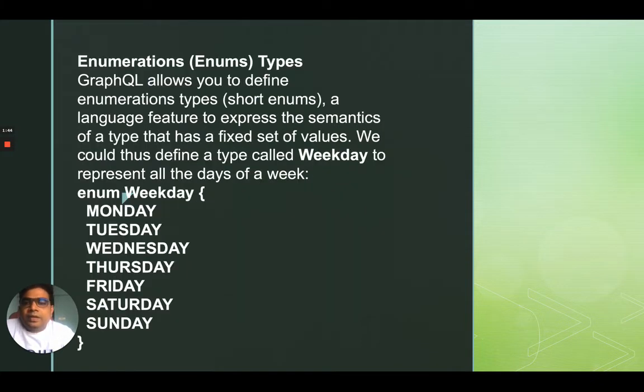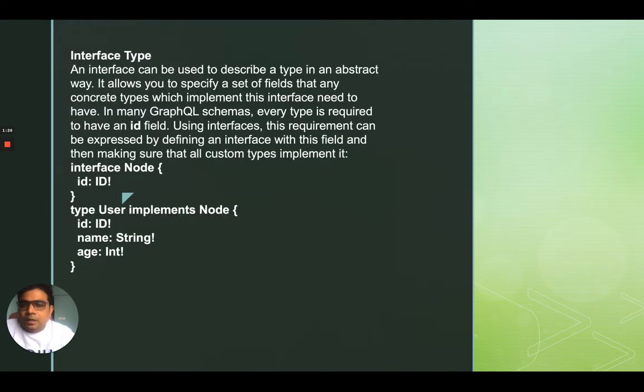Now, how can we define enum in GraphQL? In GraphQL, you can define enum like this, as you can see on the screen. And I think in Java, you can define the enum like this only; I'm not sure about other languages. An interface is defined with the interface keyword, and any other type can implement that, which means whatever is in the interface will be available for the implementing type as well.